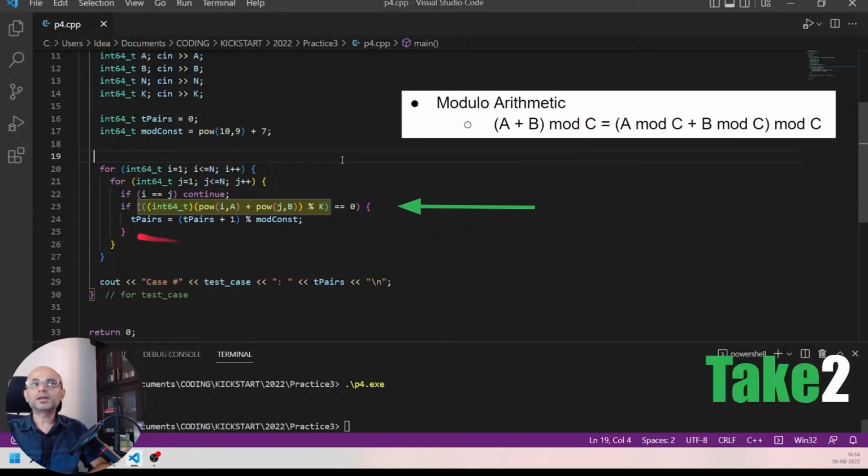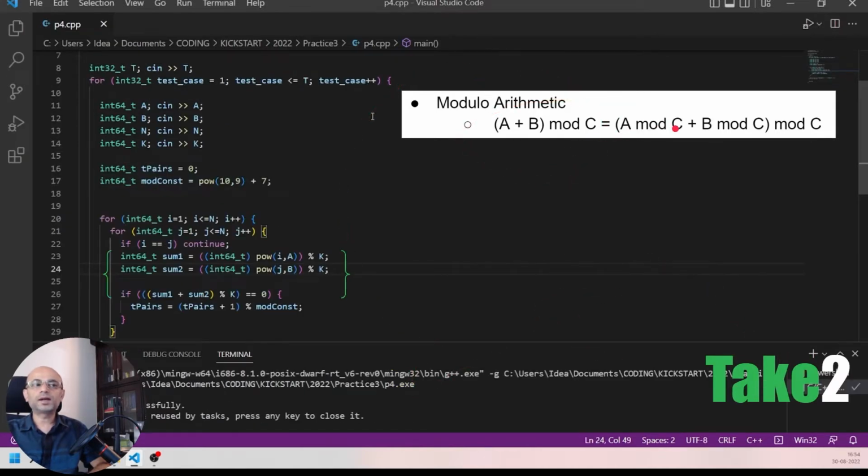In modulo arithmetic, (a plus b) mod c is equivalent to ((a mod c) plus (b mod c)) mod c. So if a and b are huge numbers, before summing them, we can apply mod c on each component to reduce the value before doing the summation and applying mod c later on. So we can try to apply this statement for our take 2.